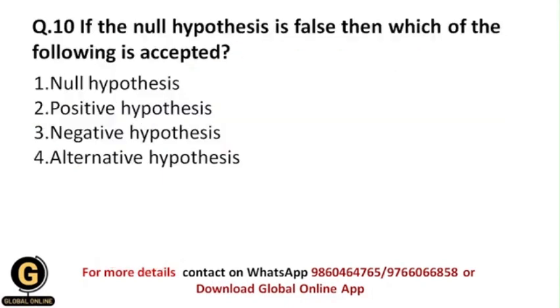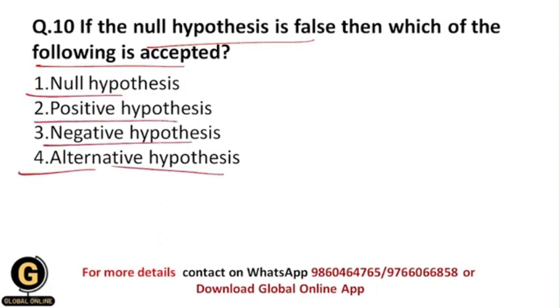Next is, if the null hypothesis is false, then which of the following is accepted? This is the easiest question, students. Whenever we reject the null hypothesis because it is false, what type of hypothesis are we going to accept? Whether it is null hypothesis, positive hypothesis, negative hypothesis, or alternative hypothesis.